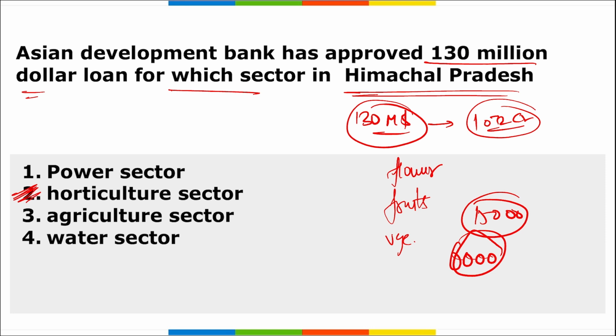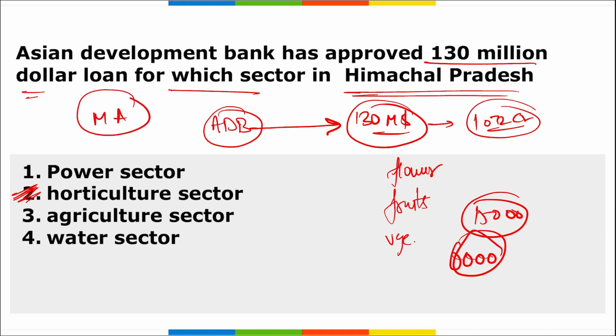Alright, so coming back, remember Asian Development Bank has approved a $130 million loan for the horticulture sector of Himachal Pradesh. If we talk about Asian Development Bank, Masatsugu Asakawa is the president. It was established in 1966. There are 68 members in Asian Development Bank and the headquarters is in Manila, Philippines.